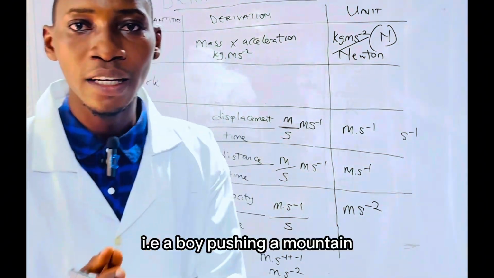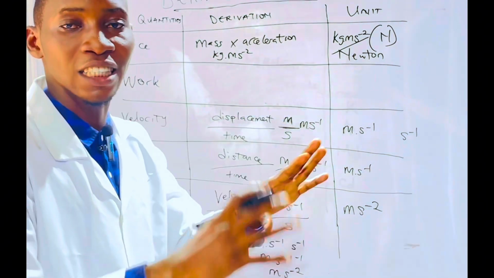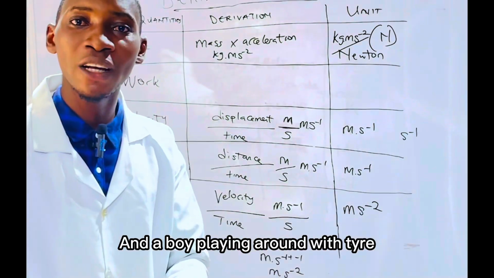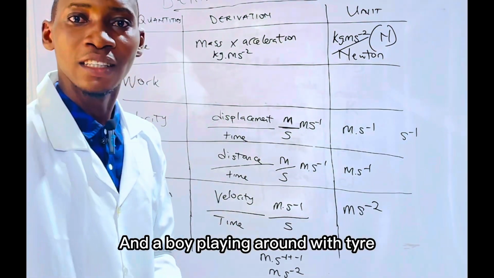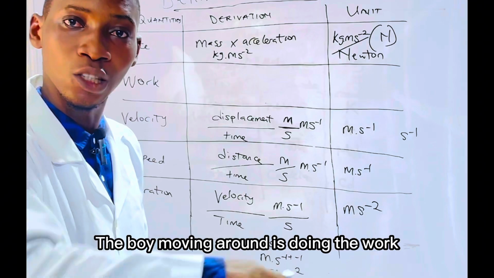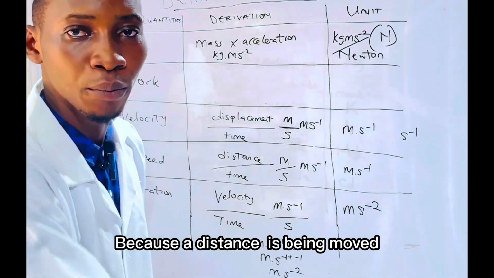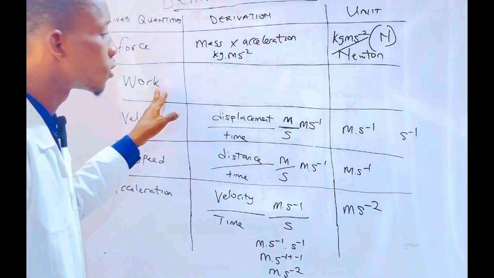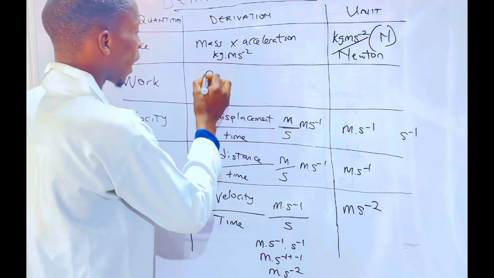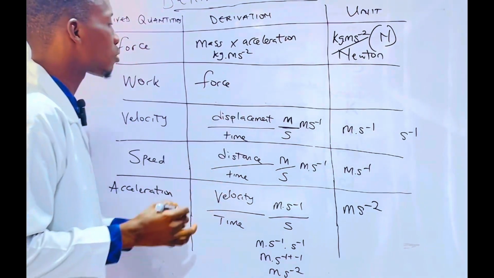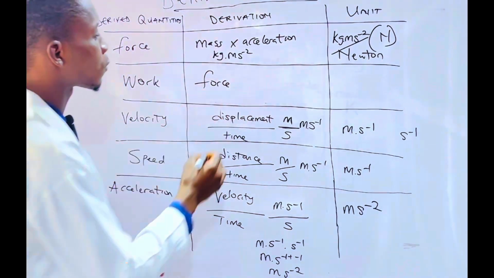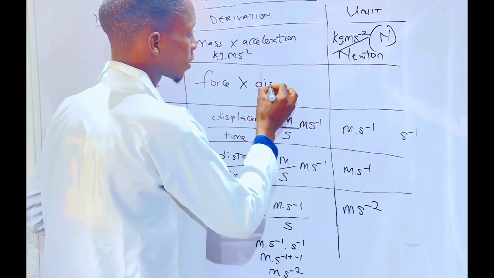That is, a boy pushing a mountain that is unmoved, and a boy playing around with a tire. The boy moving around is doing the work, because the distance is being moved. That is, work is done when a force is applied and a distance is moved. That's why our work will be derived as force times distance.